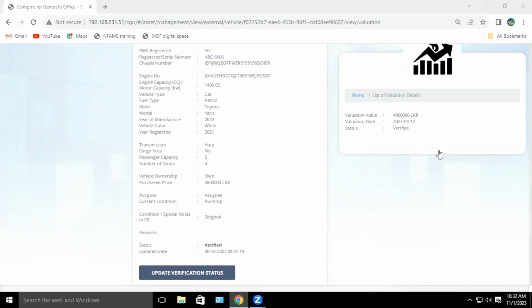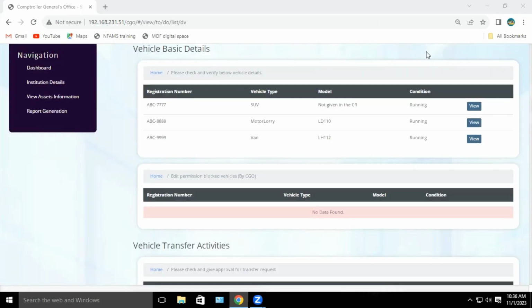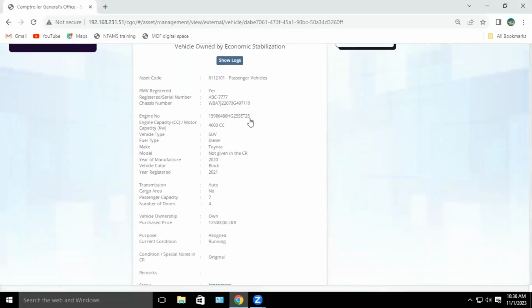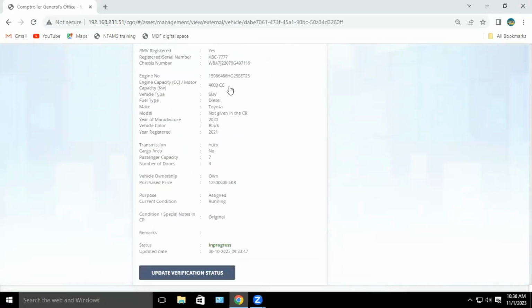Now you have verified the basic information and the valuation information of that vehicle like this. Then let's see the second scenario. This vehicle ABC 7777. Click the view button of this vehicle. Let's think that entered basic information is correct and valuation information is not correct and verify them.